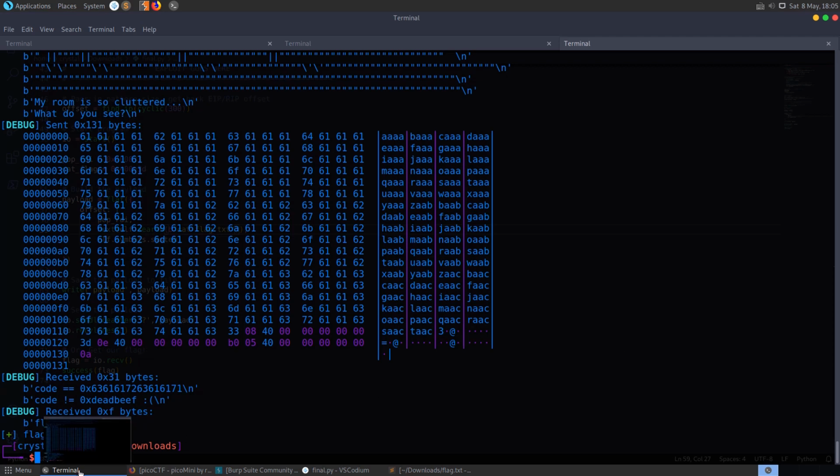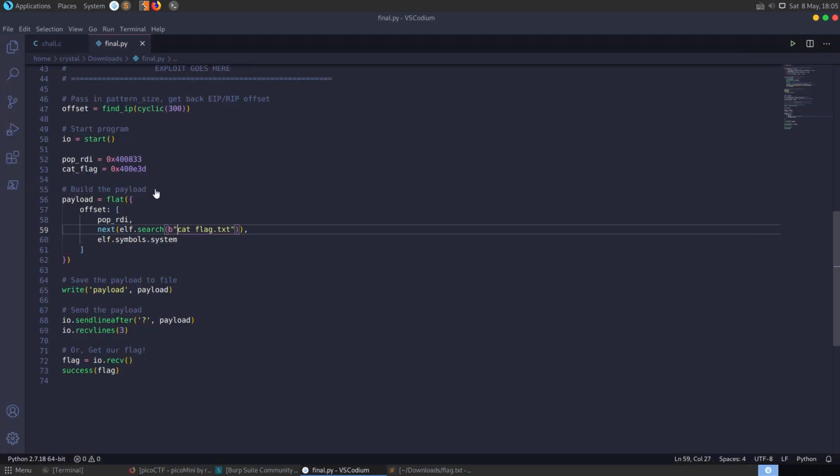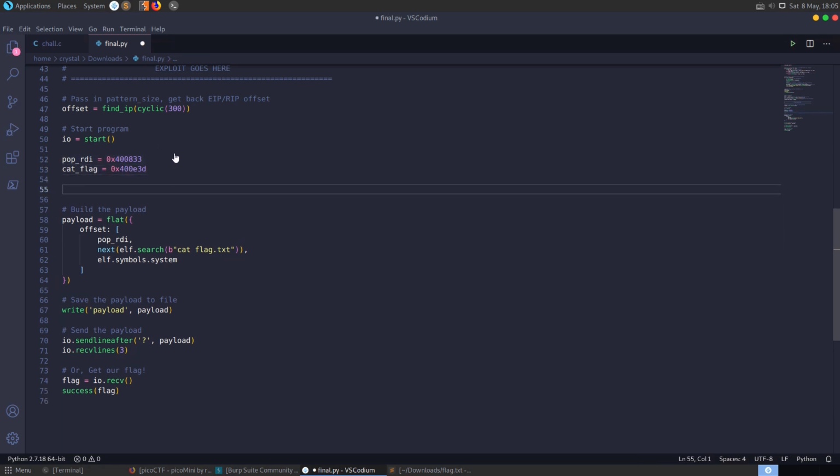And just in case you're not bored of seeing different ways to do this, let's see what else we could do. Rather than searching for the pop RDI gadget ourselves, we could search for these gadgets using ROP objects, but we can actually just automate the whole thing using ROP objects.